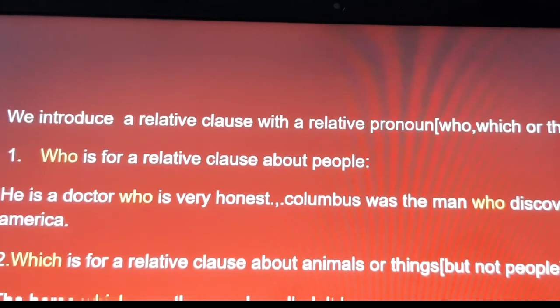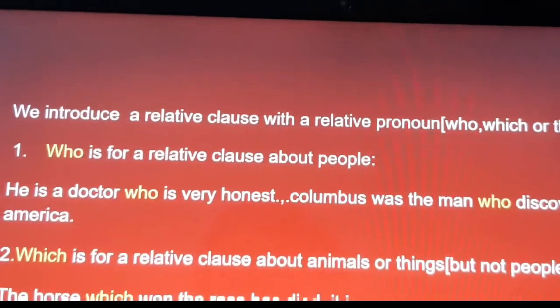Here "who" is referring to Columbus. "Who discovered America" is a relative clause. "Columbus was the man" is the main clause. In the first sentence, "he is a doctor" is the main clause, and "who is very honest" is the relative clause.